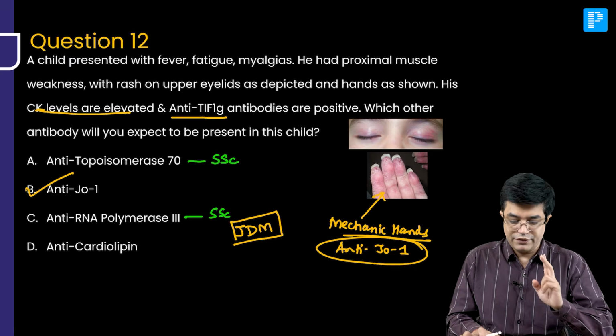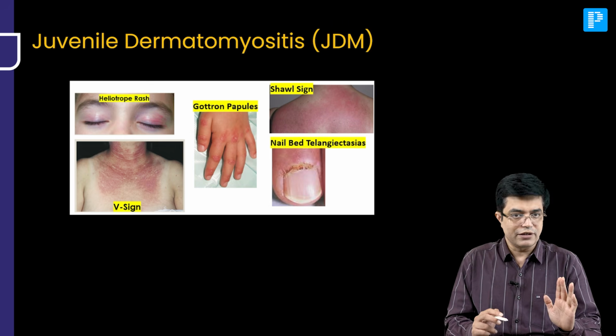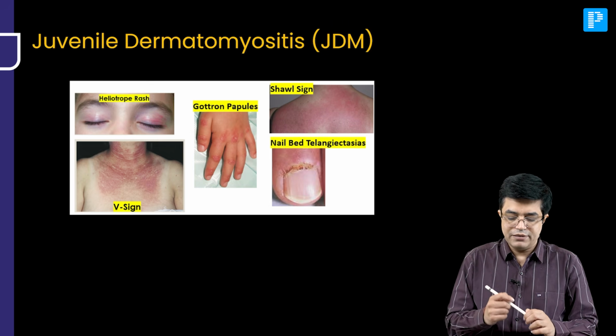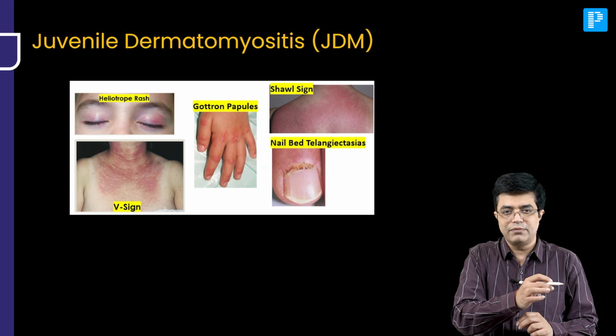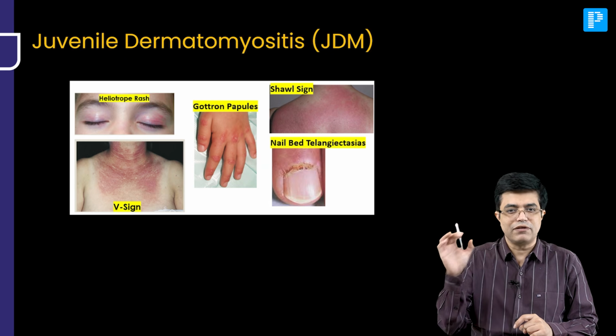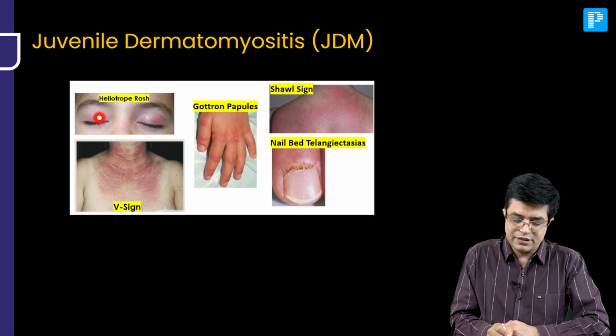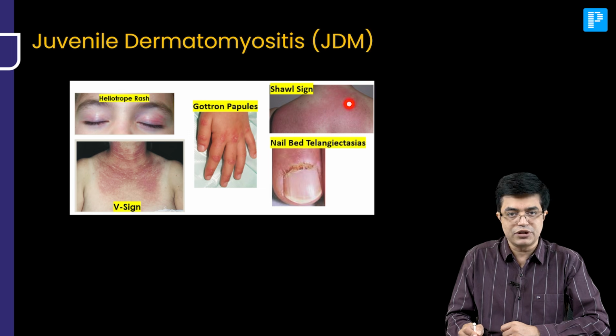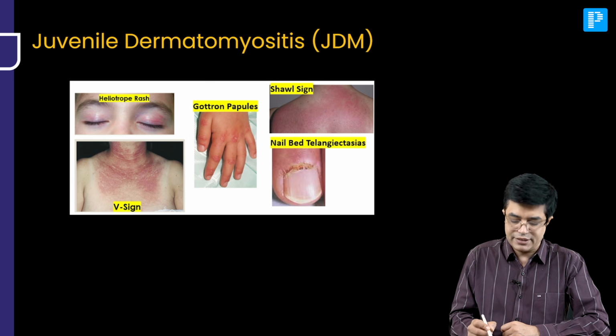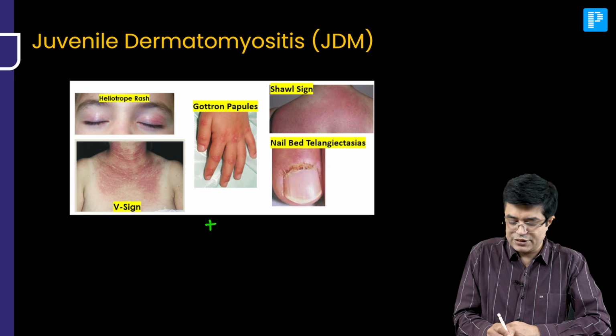Now, let us do a quick review. Juvenile dermatomyositis, you can get a photograph. JDM has dermatological involvement plus myositis, that is inflammation of the muscle, particularly proximal muscle. So you have purple colored rash known as heliotropic rash, you have Gottron papules present on the knuckles, you have V sign photosensitive rash on the anterior aspect and Shawl sign at the posterior aspect, and you have nail bed telangiectasias.